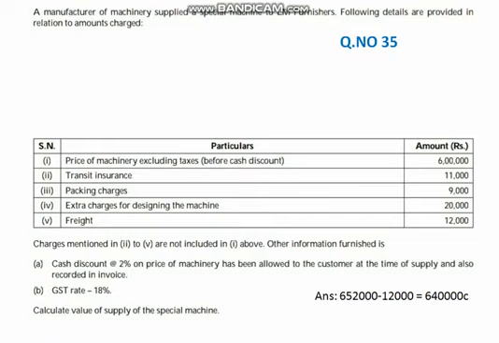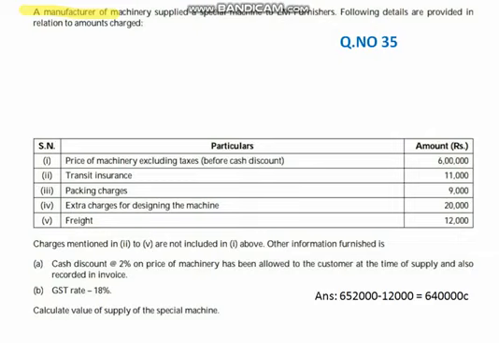Hello, solution of question number 35. Once again, it was a value of supply question. A manufacturer of a machinery supplied a special machine to LM Furnitures. The following details are supplied in relation to amounts charged.